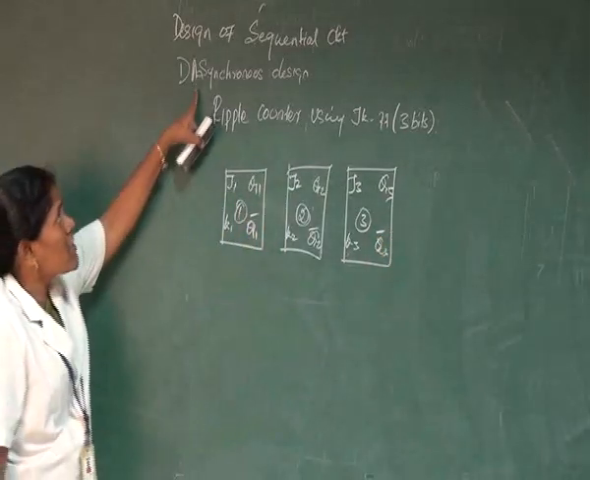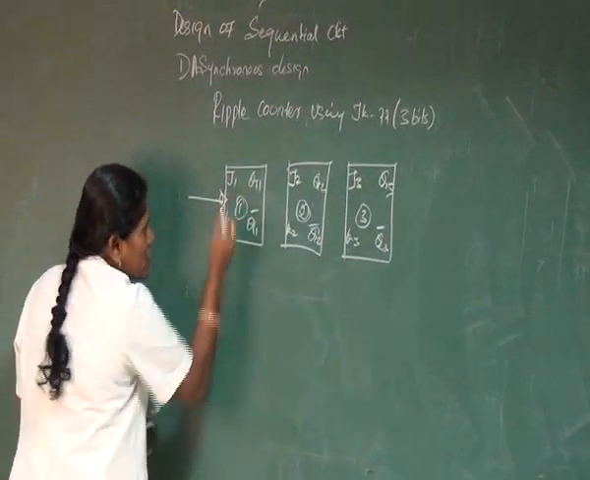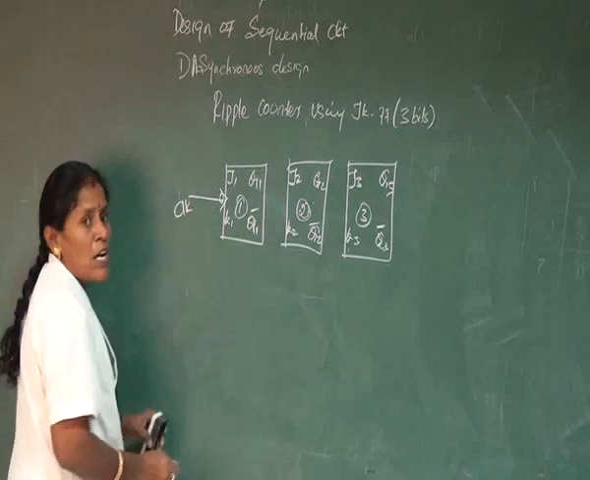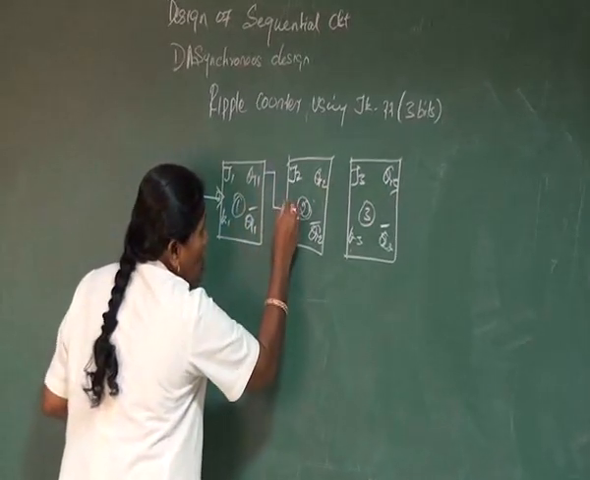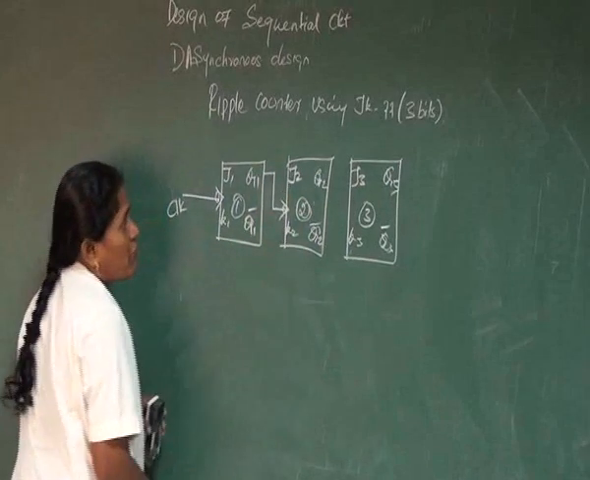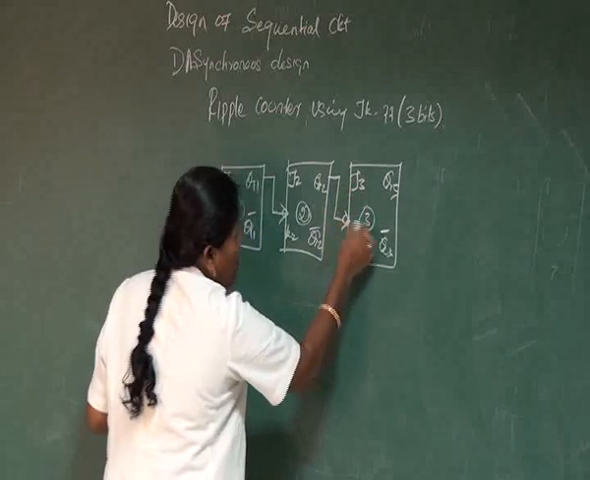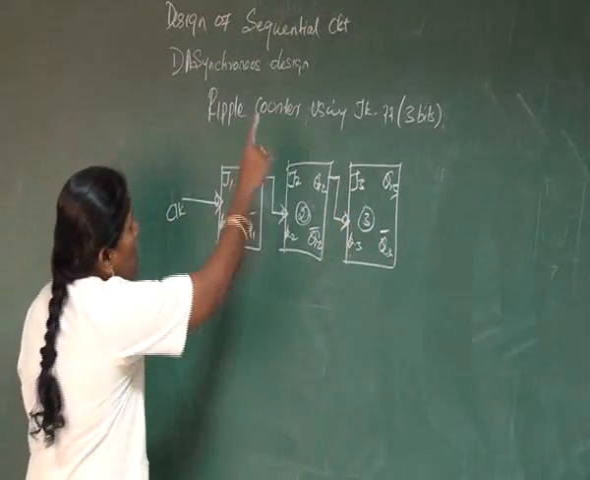In the asynchronous circuit, the clock pulse is given to the first flip-flop alone. The first flip-flop output is delivered to the clock input of the second flip-flop. Similarly, the second flip-flop output is given to the clock input of the third flip-flop. This is the design of the asynchronous circuit.